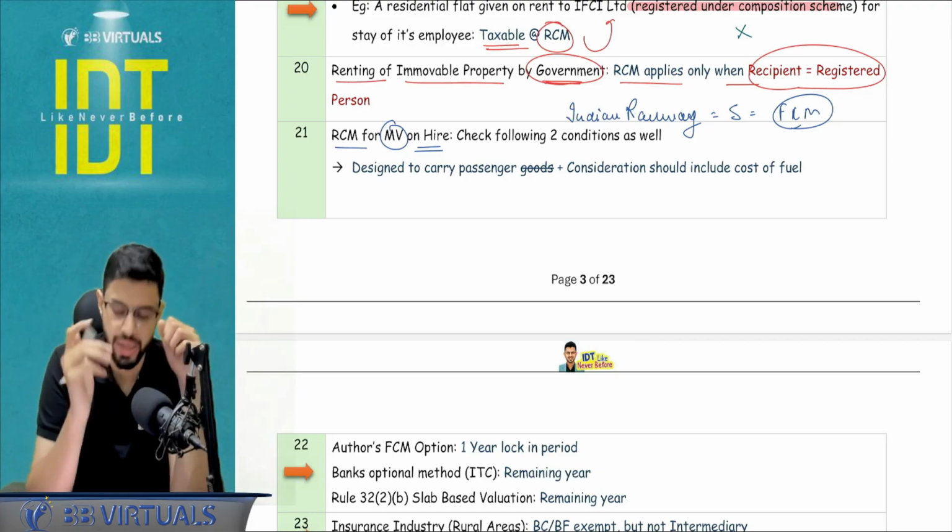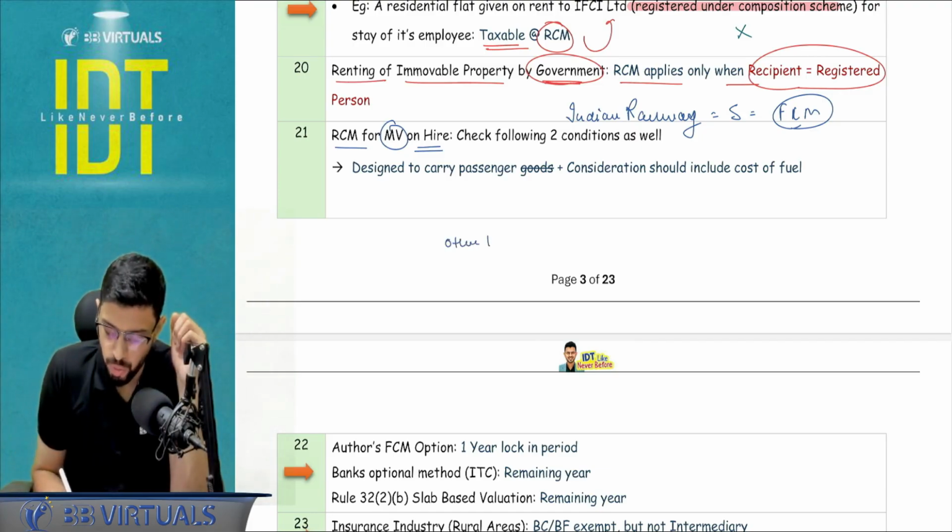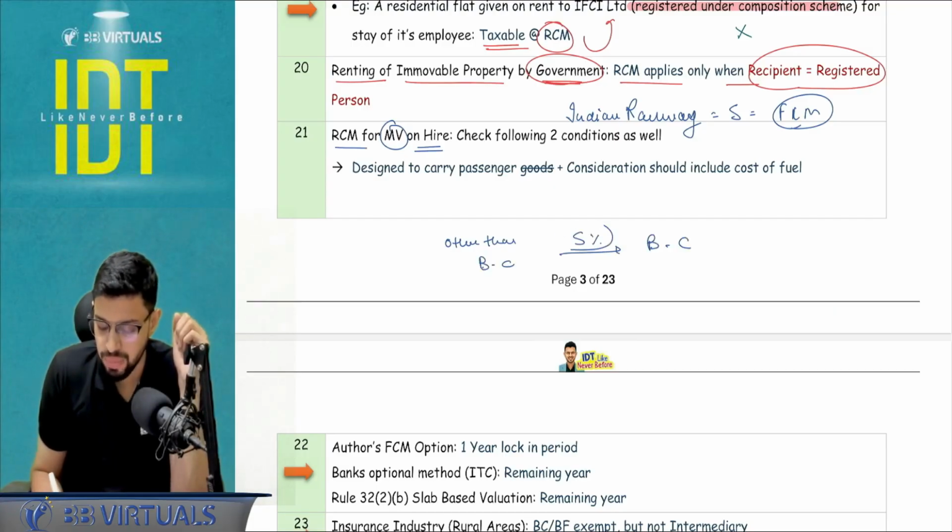I just have to check the three conditions. Supplier should be other than body corporate, recipient should be body corporate, and I will see maybe the 5% rate.